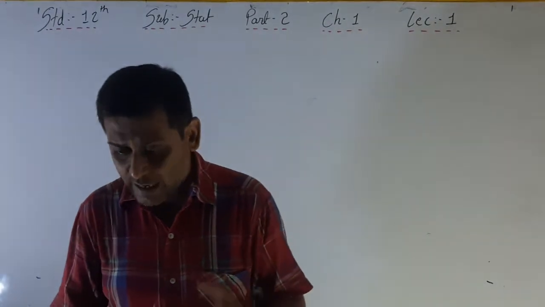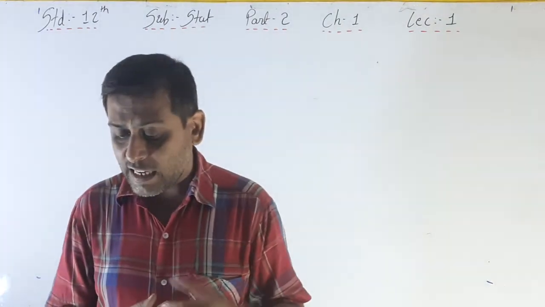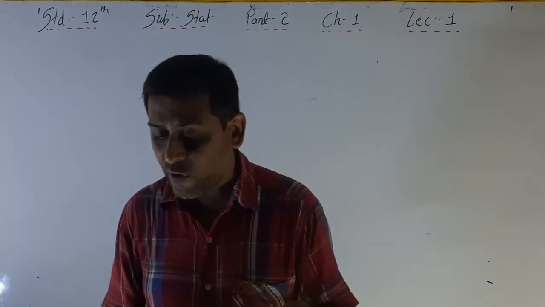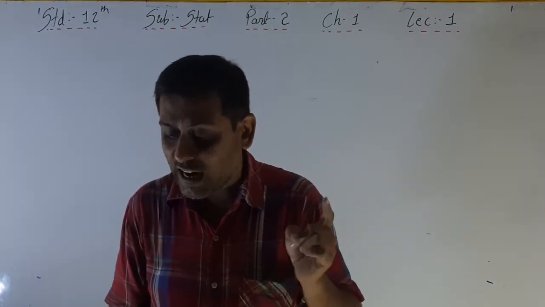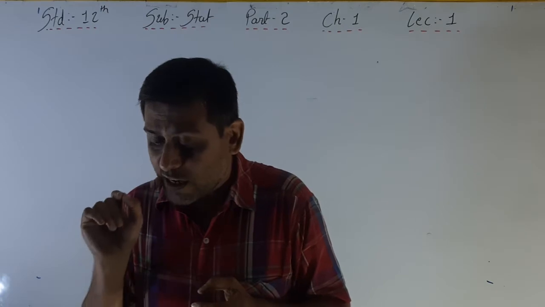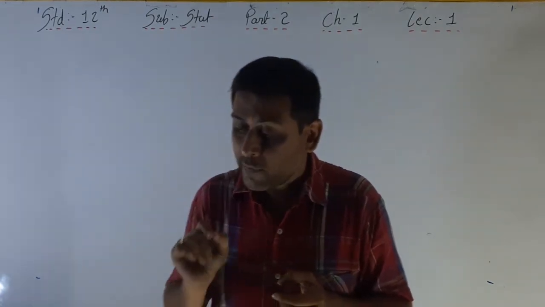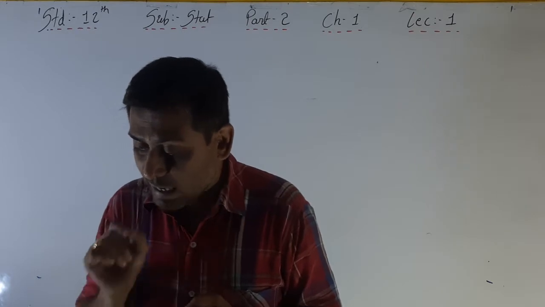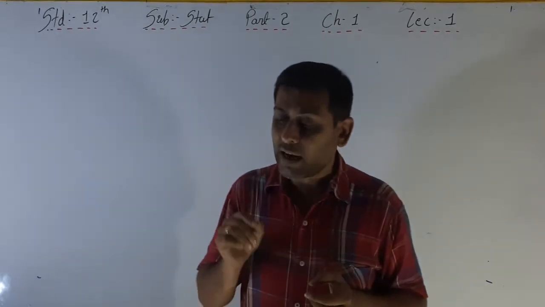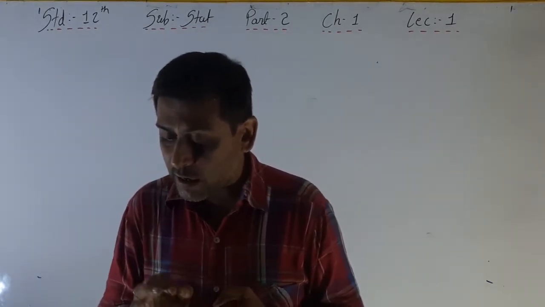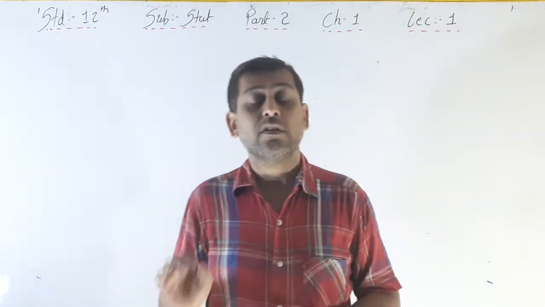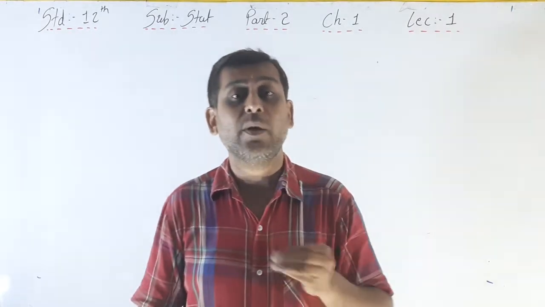Now see on the third page, the experiments 1, 2, 3 shown above are called random experiments. A random experiment is defined as follows; underline that particular line: the experiment which can be independently repeated under identical conditions and all its possible outcomes are known, but which outcome will appear cannot be predicted with certainty before conducting the experiment, is called a random experiment. This is the definition of a random experiment.